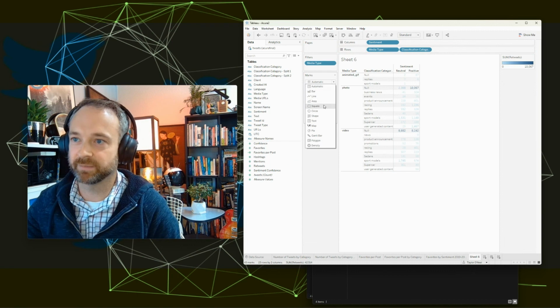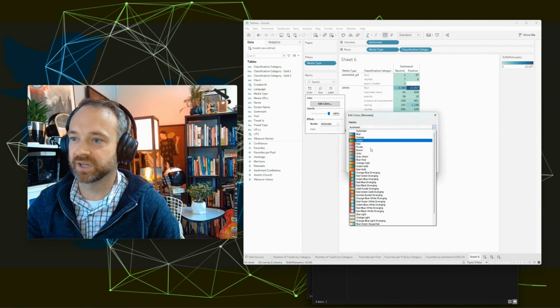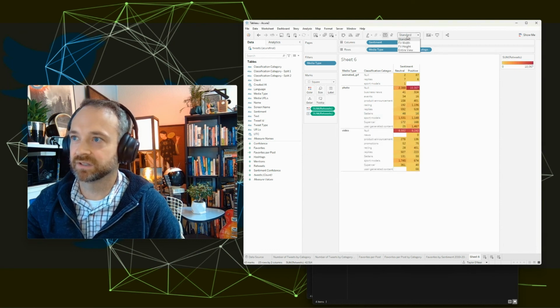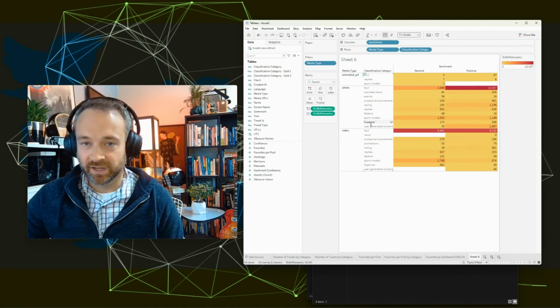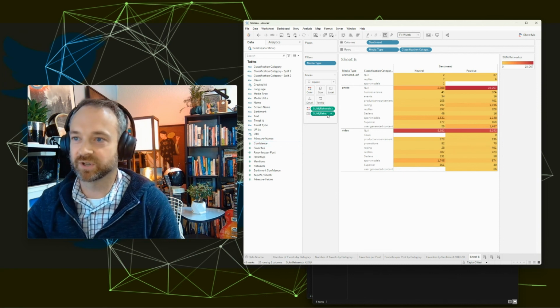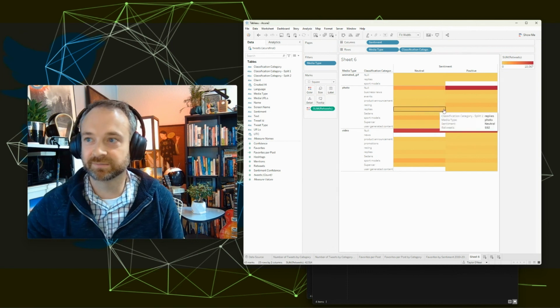You can change this automatic to square. And now we have a highlight table. We can pick a different gradient. And can even make this a little bit bigger. Something too, when you're presenting, if you're just looking at the trends and the numbers don't matter, you don't need to have the numbers there.